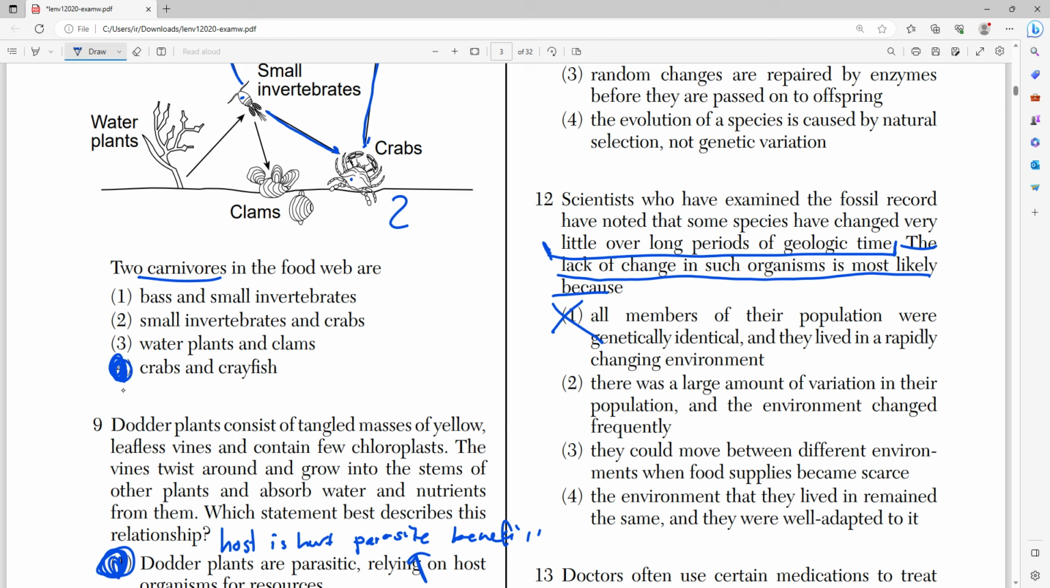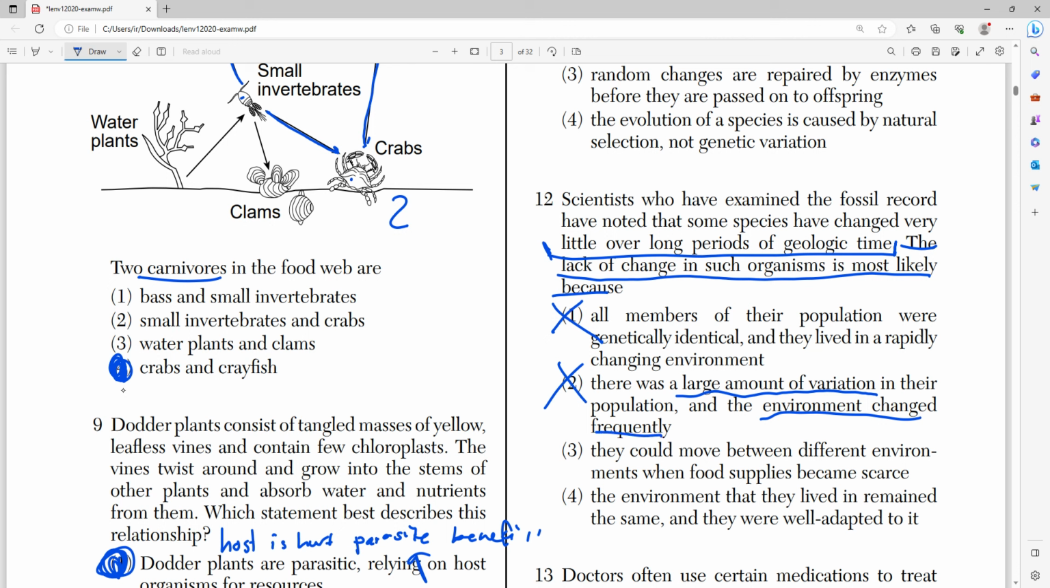And if you're living in a rapidly changing environment, it is highly unlikely that you will stay genetically identical. You'll most likely develop adaptations to the changing environment and have actual change. Number 2 says there is a large amount of variation in their population and the environment changed frequently. All that large amount of variation just means that there's a great and high chance of the species developing specific adaptations to their changing environment, right?